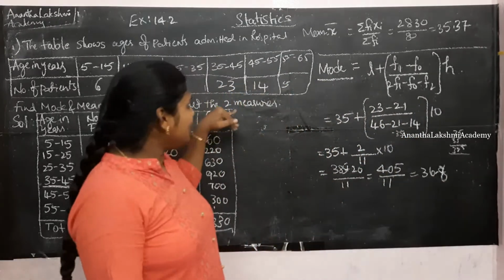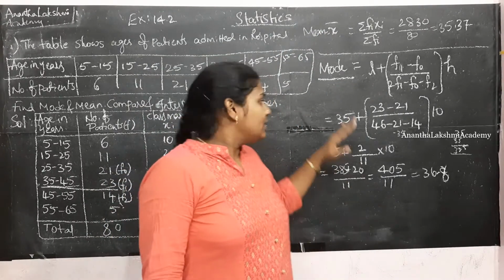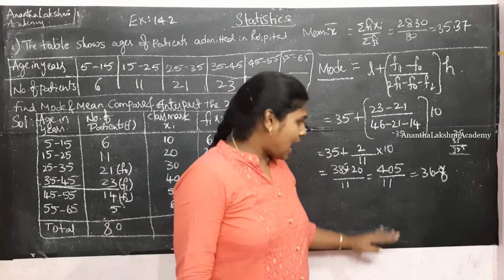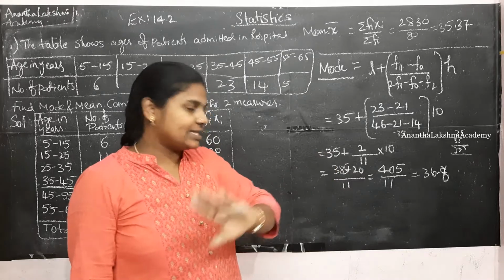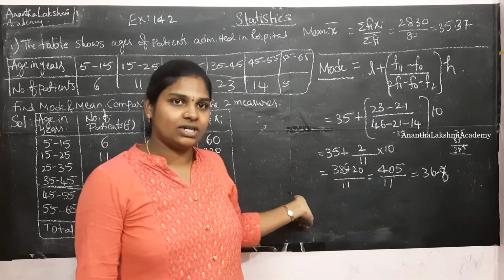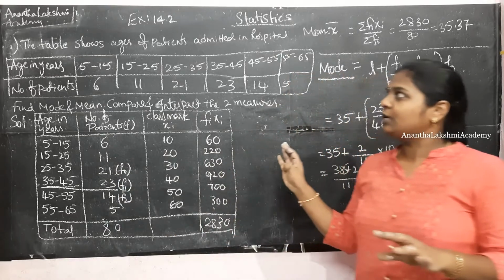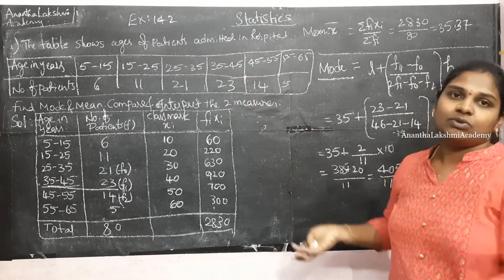So the mean is the average, the mode is the maximum number. You can write that in the statement. Since I do not have the space, I have explained it in words. You could write it on your own, or it is the same thing which is given at the end of the textbook in the answer. In exercise 14.2 we have solved the first problem. Let us jump into the next problem.